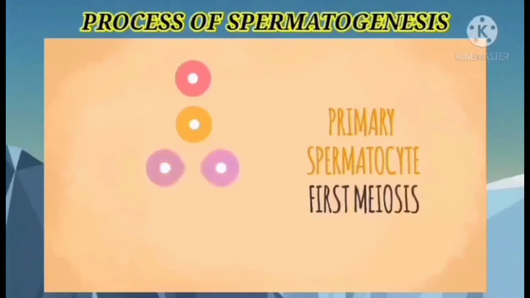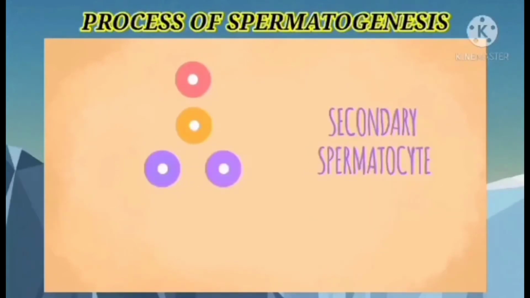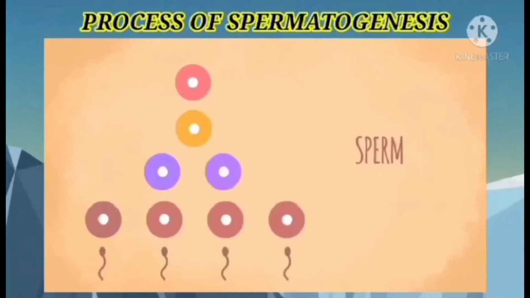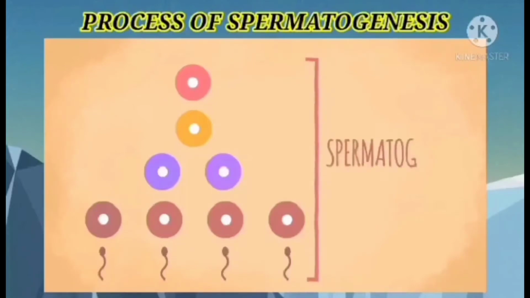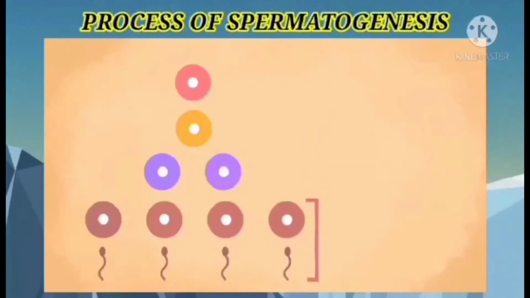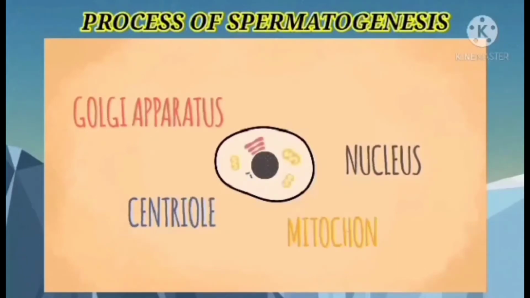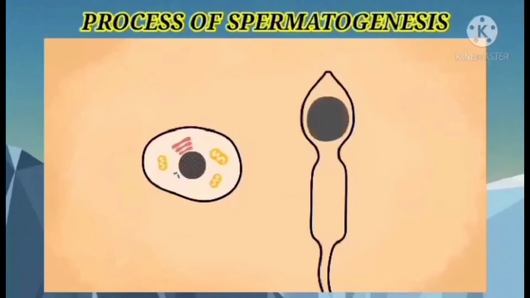Stage 3. In this division, the new 2 daughter cells will further divide into 4 spermatids having unique chromosomes that are approximately half in number to the original spermatogonium. In stage 4, the cells move from the lumen of the testes to the epididymis. They mature and develop into 4 sperm cells with the growth of microtubules on the centrioles to develop an axoneme. The remaining centrioles elongate and develop into the sperm tail.